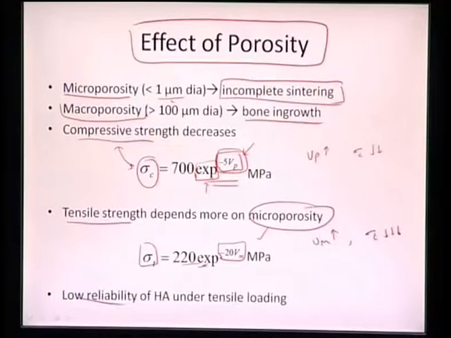As soon as we have some tensile stress, the propensity to form cracks is highly increased, because those regions serve to increase the stress intensity factor, and that can lead to crack formation. That will overall lead to lower reliability of hydroxyapatite under tensile loading. So that is the problem with porosity: we want the porosity, but at the same time it is very damaging mechanically.